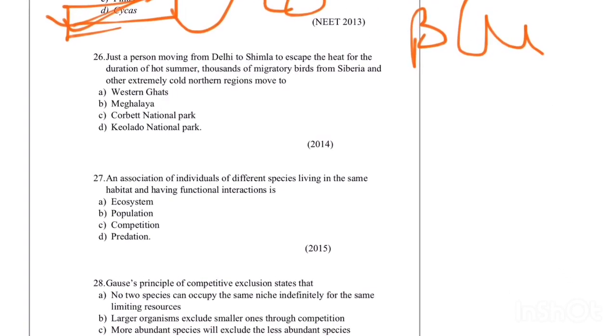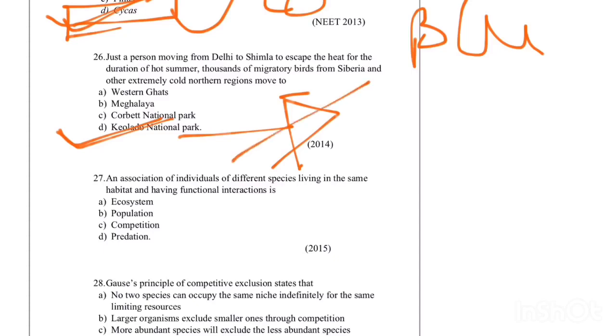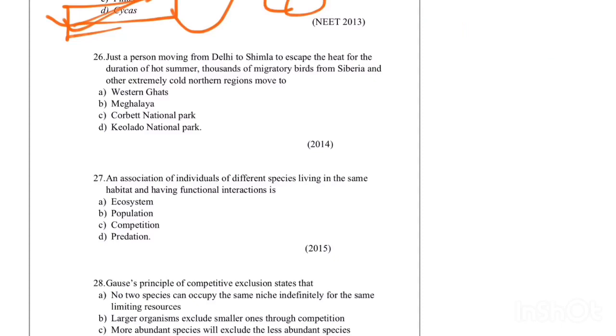Just like a person moving from Delhi to Shimla to escape heat for the duration of the hot summer, thousands of migratory birds from Siberia and other extremely cold northern regions move to... So here the answer is Keoladeo National Park. It is present in Rajasthan. It is a wetland, so the conditions in Keoladeo National Park are almost equal to those of Siberia. So the Siberian cranes migrate to Keoladeo National Park. The correct answer is Keoladeo National Park, which is present in Rajasthan.